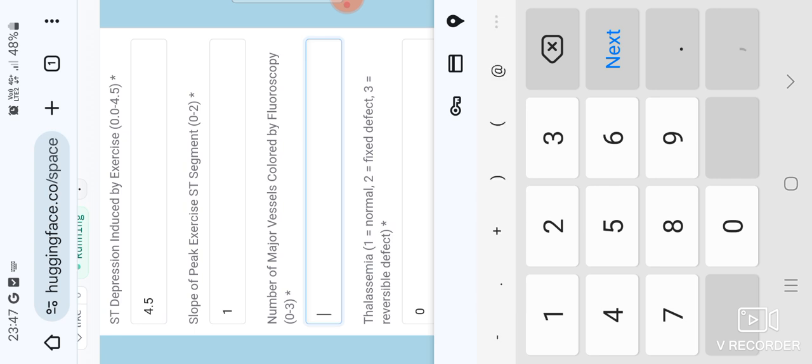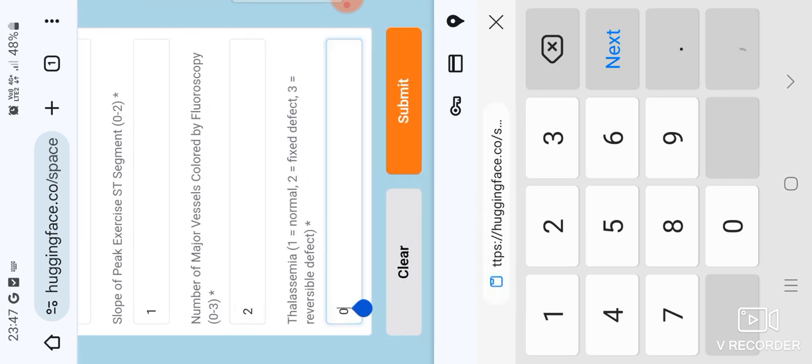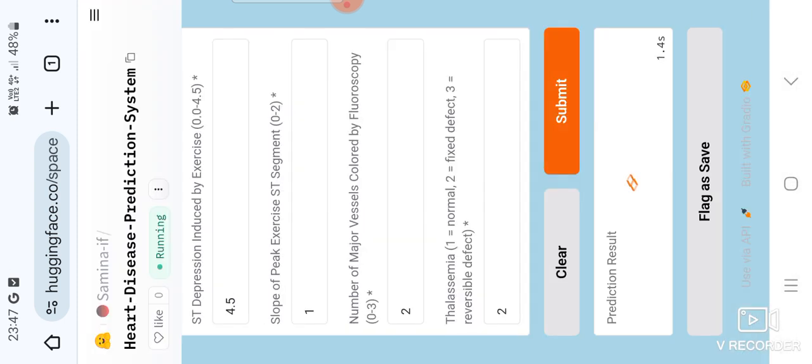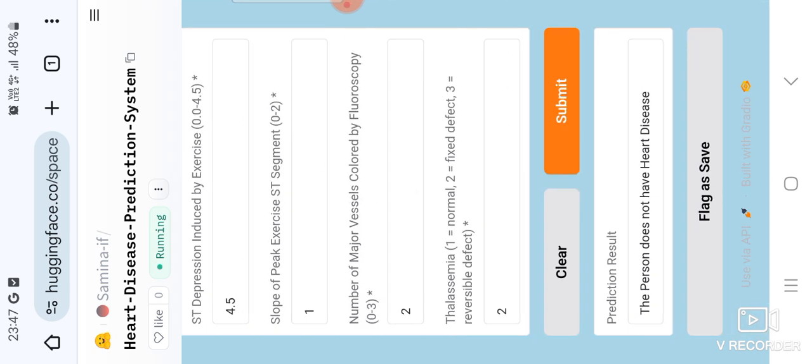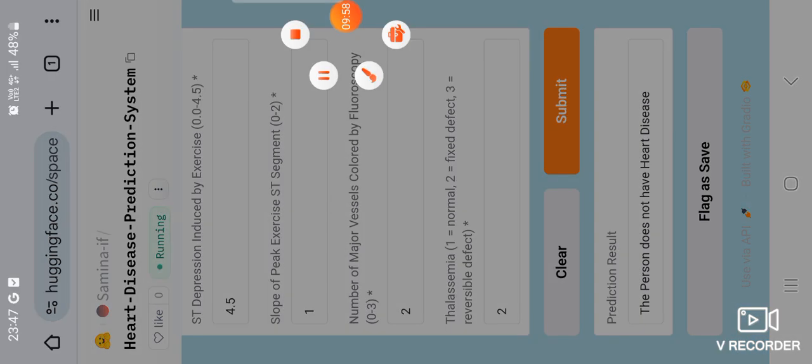And thalassemia. And here it will show the results: the person does not have heart disease. Okay, this is how my app looks, and I deployed it on Hugging Face. And thank you.